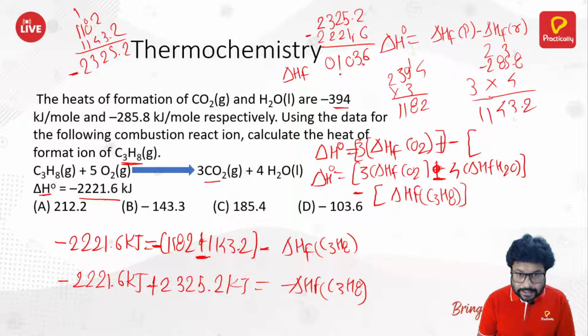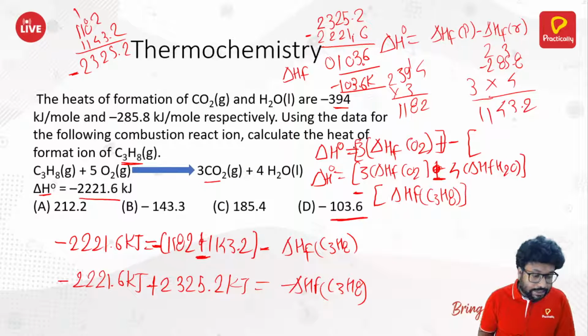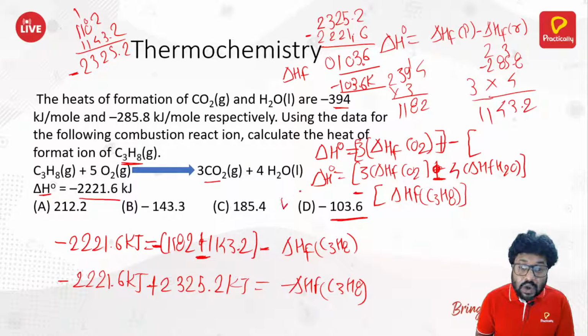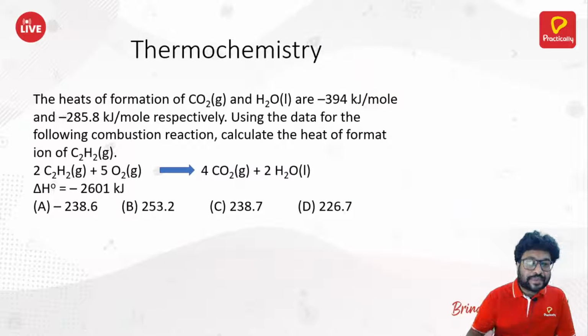Yes, that is the answer. But it is minus, so it is minus 103.6 kilojoule, and that makes our answer D, minus 103.6 kilojoule. Okay, chalo, moving ahead.